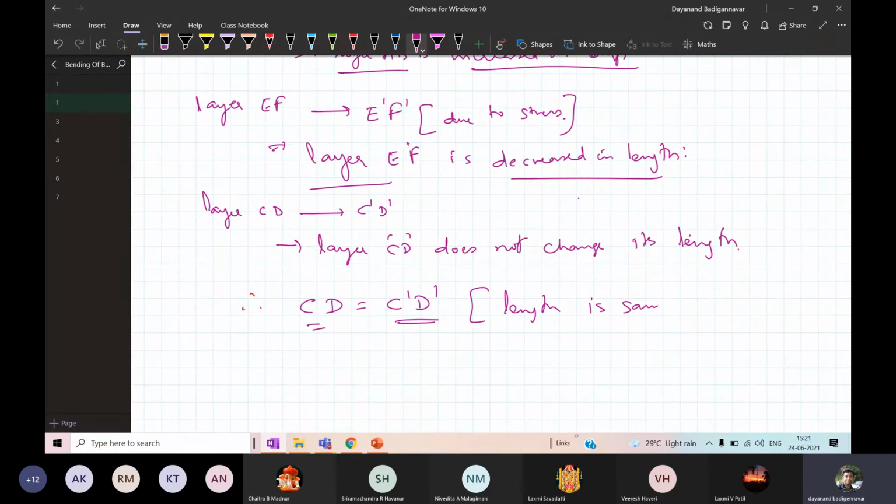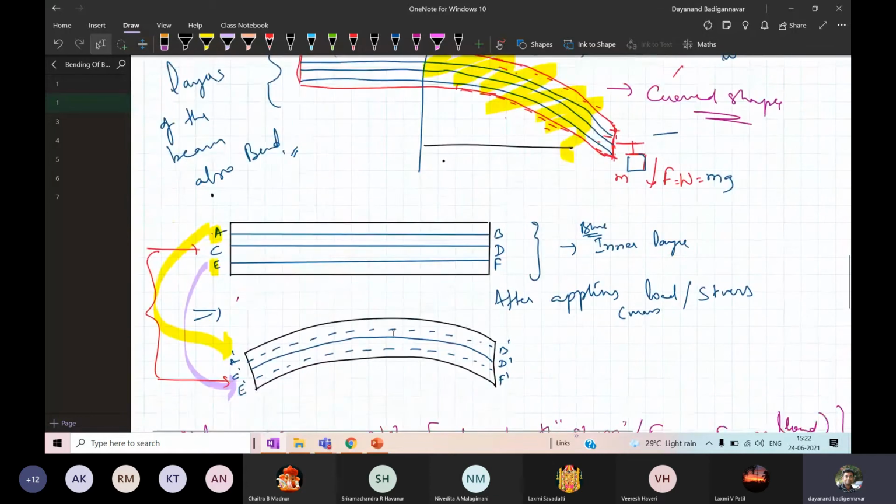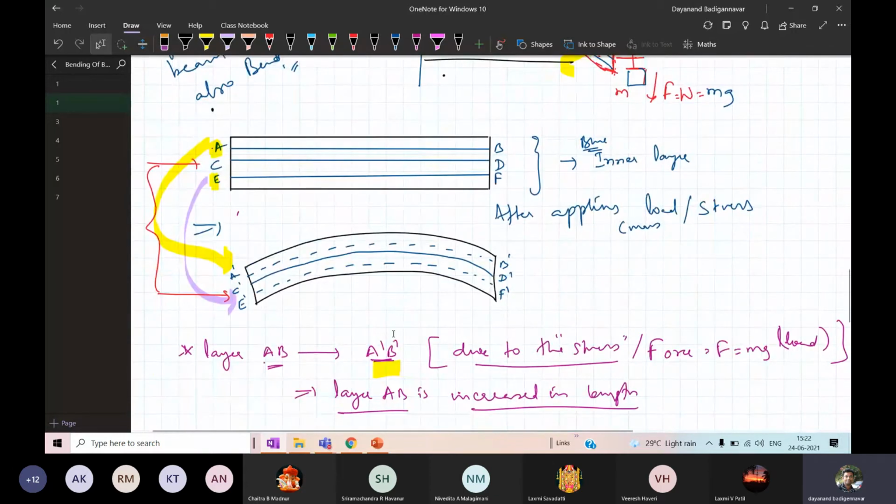I can also write that there is no change of length of that layer. You are getting the point here. Layer means it is the surface. That surface CD is not changing even when it is under stress.